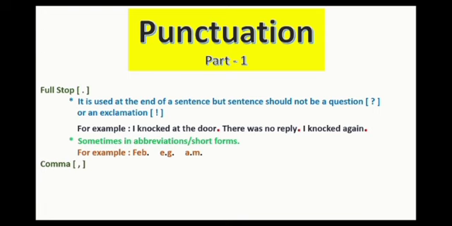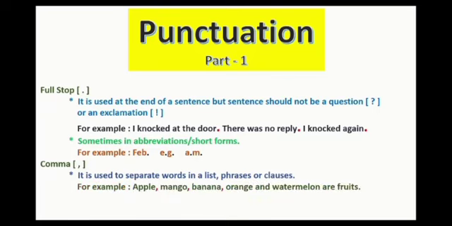Next is comma. It is used to separate words in a list, phrases or clauses. Example, apple, mango, banana, orange, and watermelon are fruits. You can see these red commas are here in between the names of fruits. This is the list of fruits, and we are putting comma to separate the list.